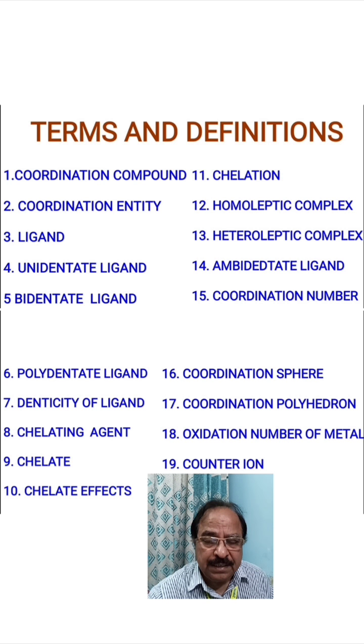Then very important definitions are what are homoleptic complexes, what are heteroleptic complexes, and what is an ambidentate ligand. These three definitions are frequently asked in the examination. Then you have to understand what is coordination number, coordination sphere, coordination polyhedron, counter ion, and the oxidation number of metal atom or ion in the coordination entity. So you have to learn all these definitions. Not only definitions, you have to learn examples also along with them.